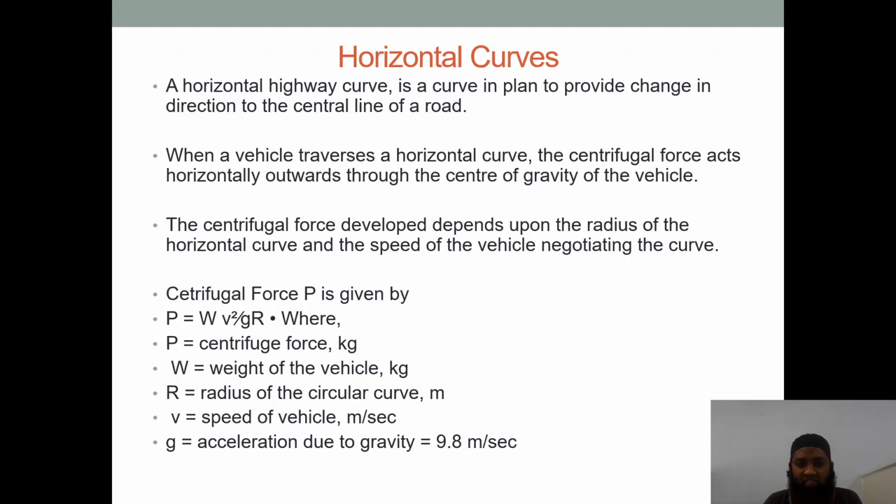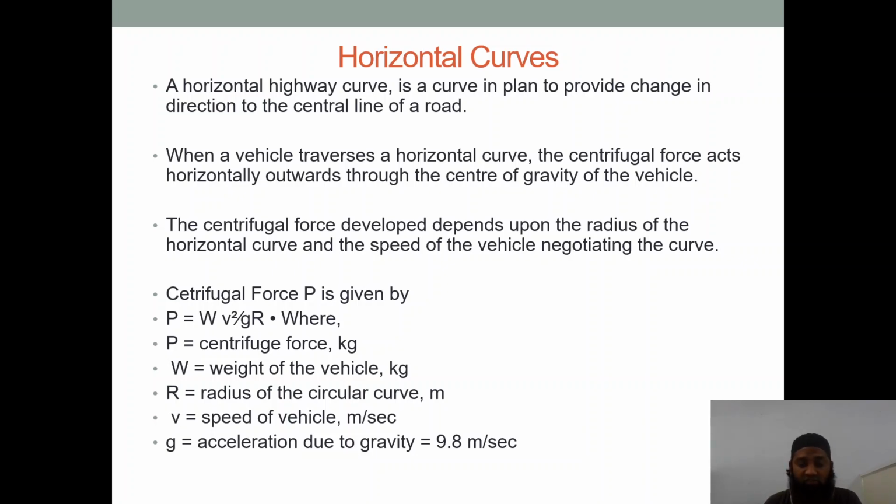When a vehicle traverses a horizontal curve, the centrifugal force acts horizontally outwards from the center of gravity of the vehicle. As I had told you, whenever horizontal curves come, as the vehicle is speeding, it moves further outward.